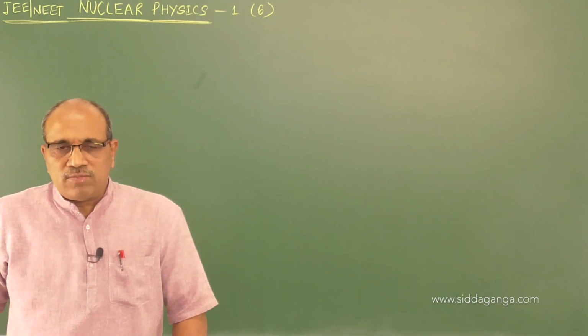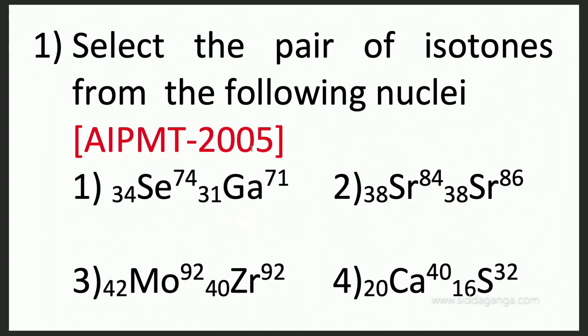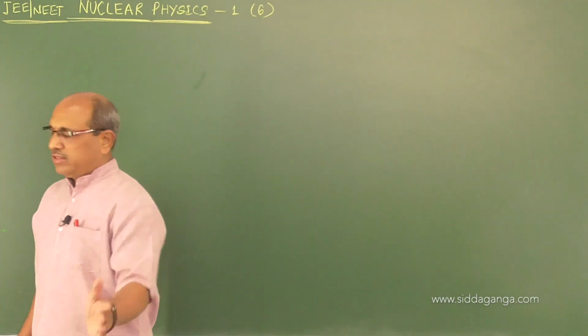Let us see question number 1. Select the pair of isotones from the following nuclei. This question appeared in NEET, the AIPMT, which is nothing but NEET, in 2005. You are seeing the first option.